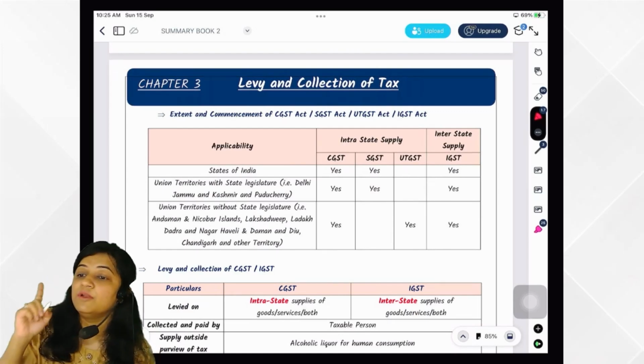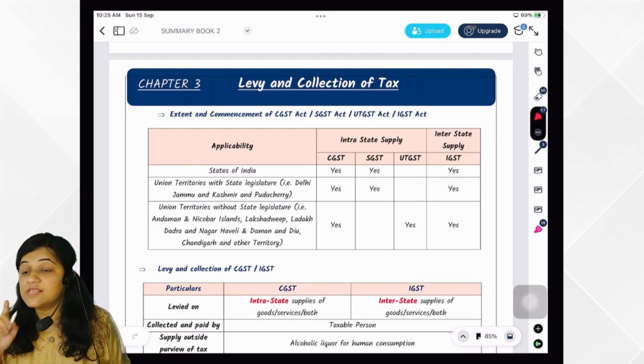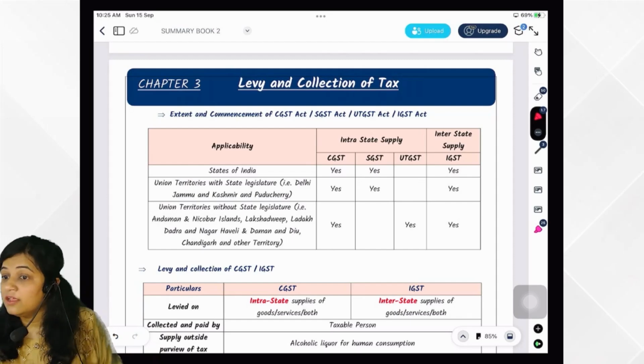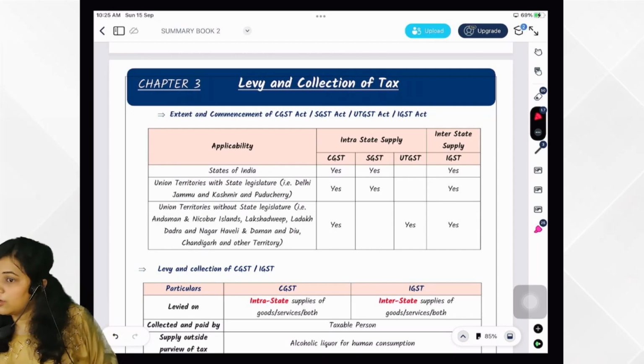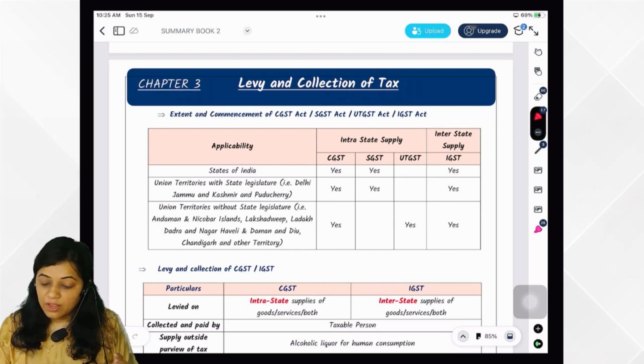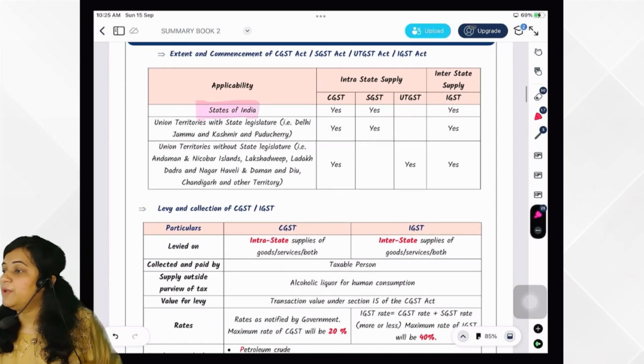So in 20 minutes only we have revised the chapter Supply. Okay, on the exam day you have that much time only. So you need to do it like this and then jump to important questions. Got it? Now chapter number 3. In case of states of India, which tax would be levied?